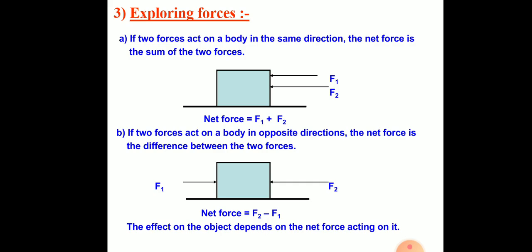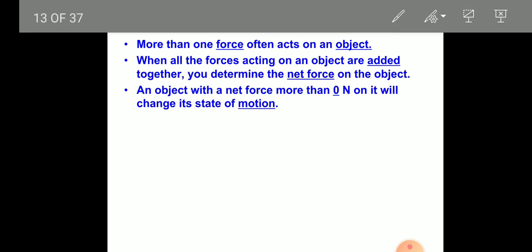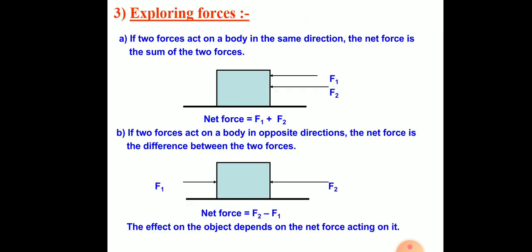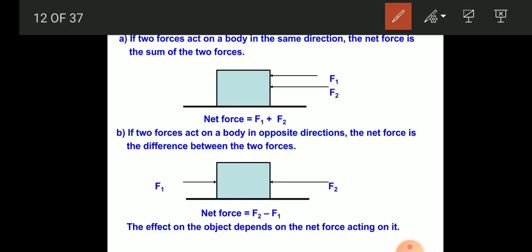So what is the conclusion? If two forces act on a body in the same direction, the net force is the sum of the two forces. Net force is F1 plus F2. So F1 and F2 applied on an object.